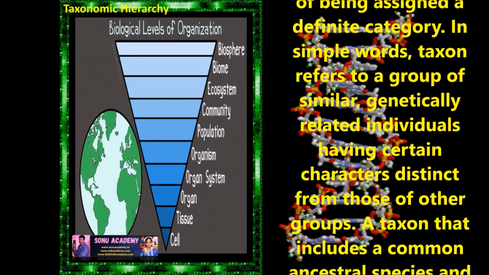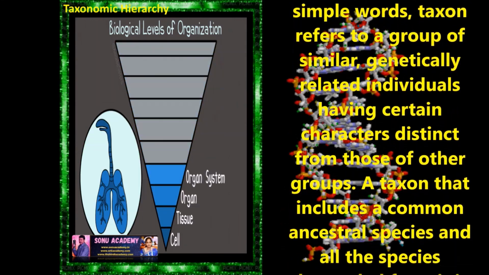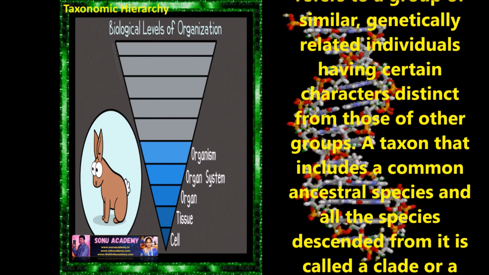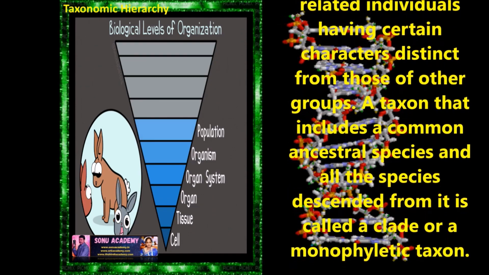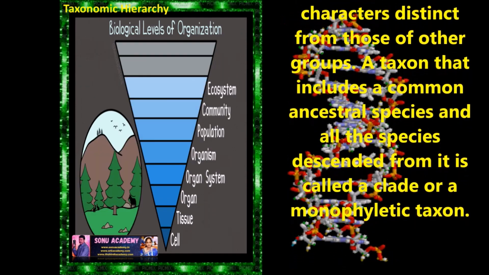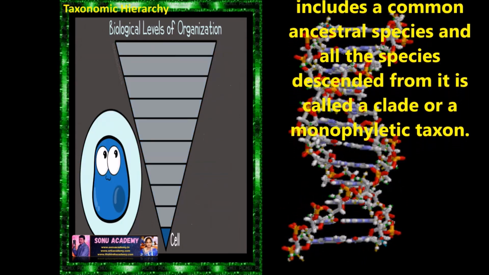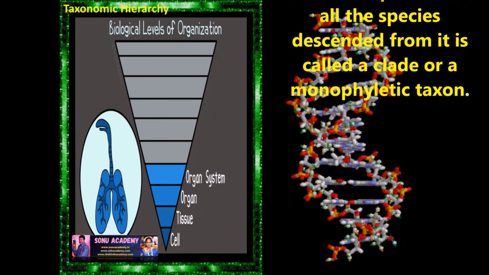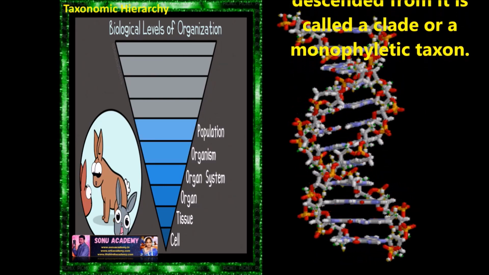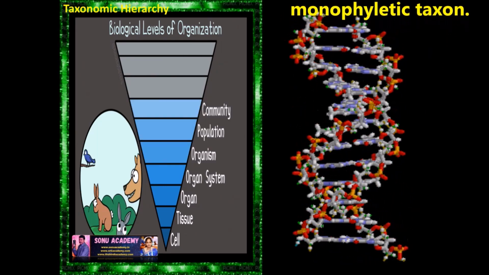In simple words, taxon refers to a group of similar genetically related individuals having certain characteristics distinct from those of other groups. A taxon that includes a common ancestral species and all the species descended from it is called a clade or monophyletic taxon.